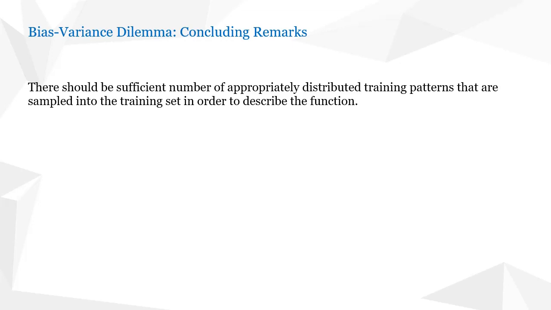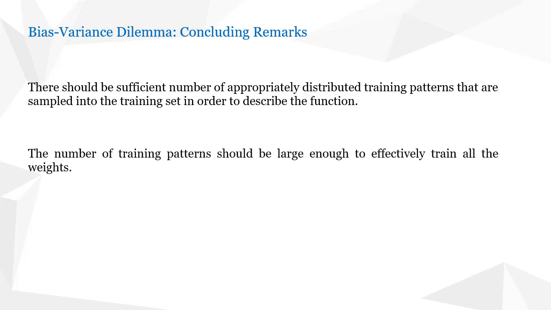So the selection of patterns into the training set is a very important criterion, because that decides how you are going to train the neural network. If you don't select a proper training set which consists of all kinds of data, then it will be very difficult to generalize. So we need to know what kind of data makes a good approximation function that can map from the input to output. Second, the number of training patterns should be large enough to effectively train all the weights.